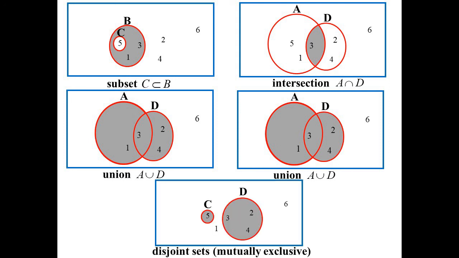Disjoint sets. Disjoint sets are like mutually exclusive. Remember, we said they can't both happen at the same time. So C and D, there is no overlap. There's nothing that is in both sets at the same time, so they are disjoint sets.